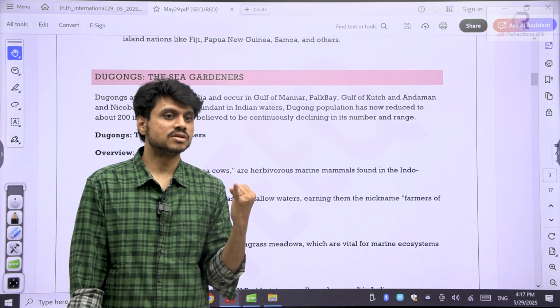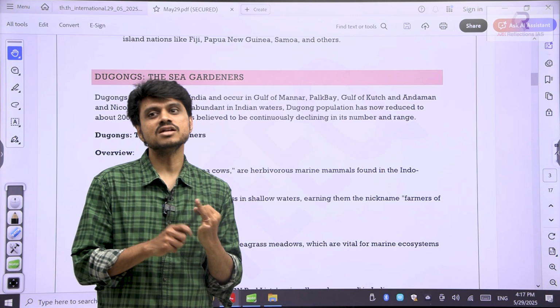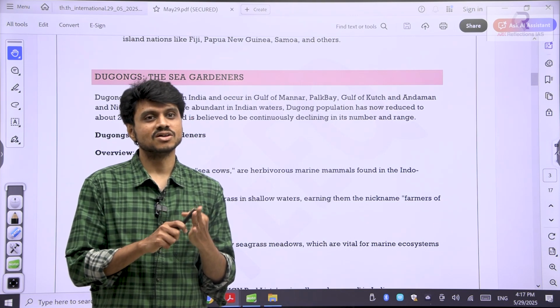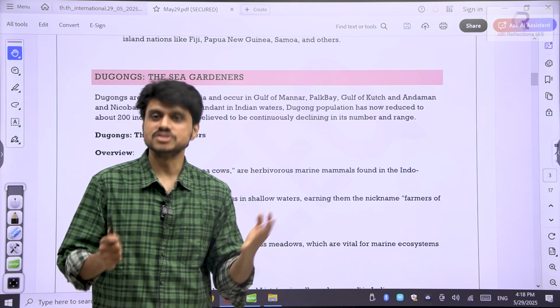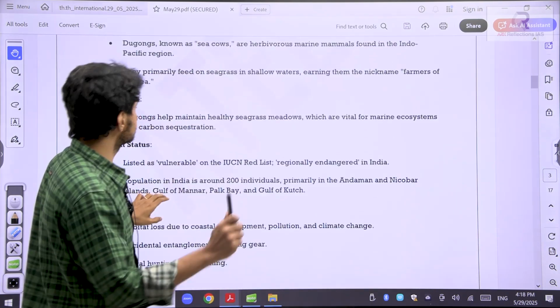We have already seen the situation of the tiger. I told you all these belong to one category: tiger, lion and the elephant. All these three belong to the endangered category. Now this animal belongs to the vulnerable category. That is the point that you need to note.